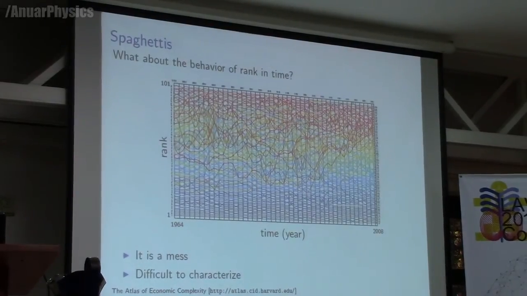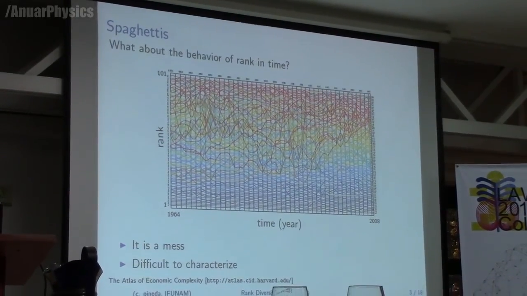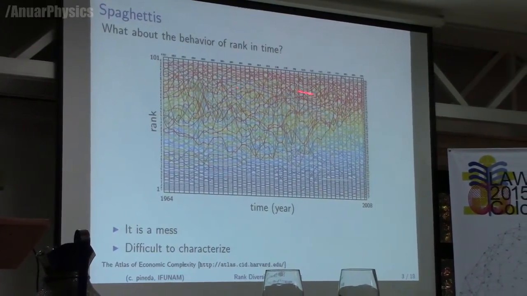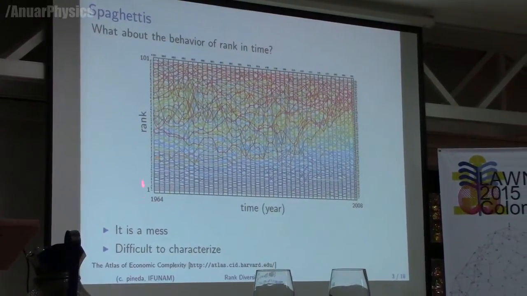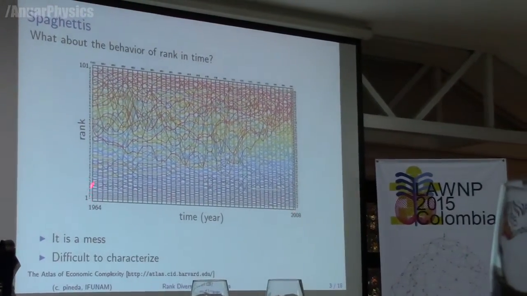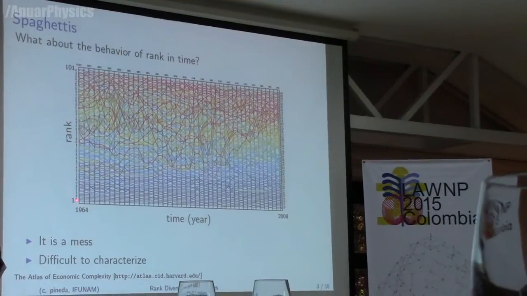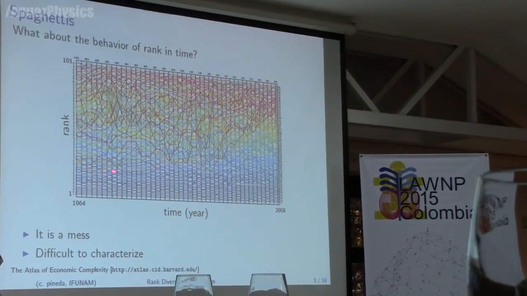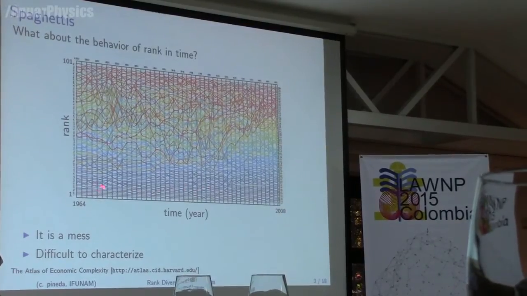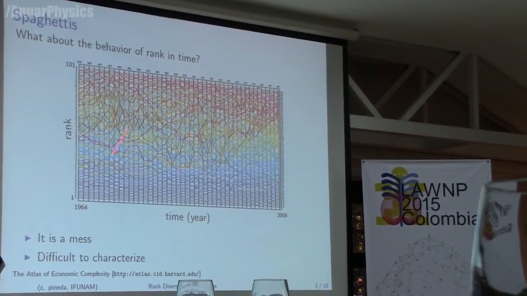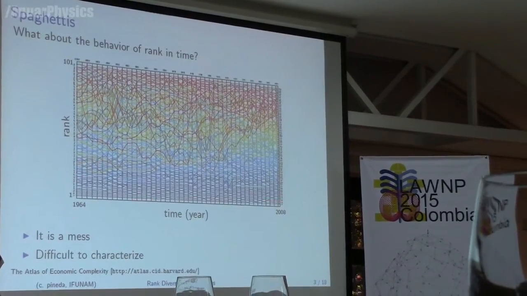A typical behavior of rank in time would be the one that we show here. On the x-axis we have time from 1964 to 2008, and on the y-axis we have rank from 1 to 101. This is essentially the economic complexity of several countries. It's 101 countries, with data available over time.